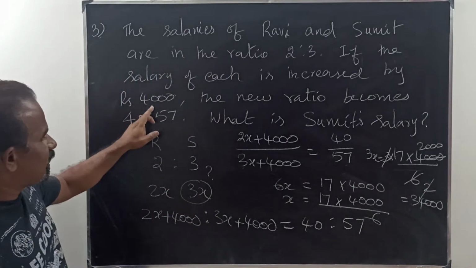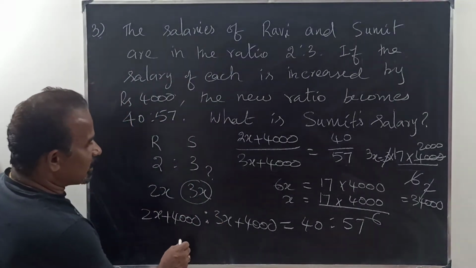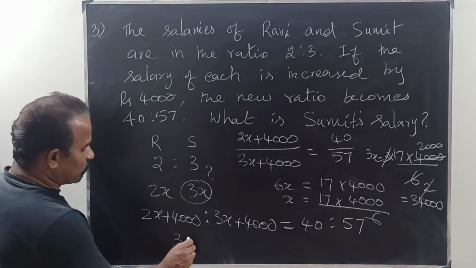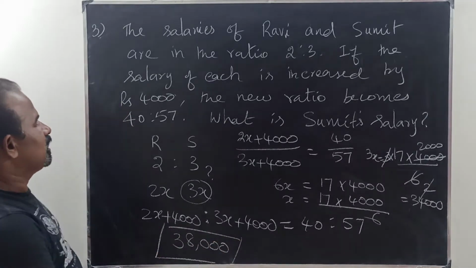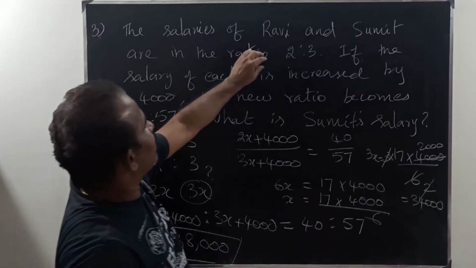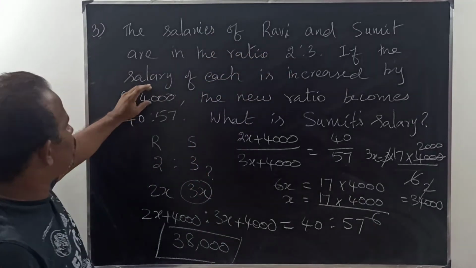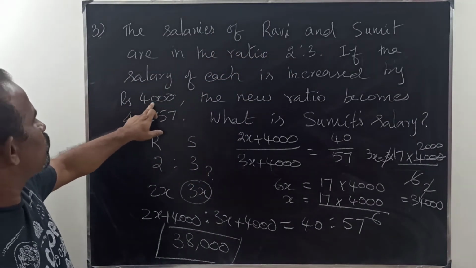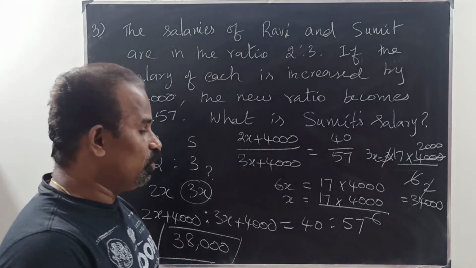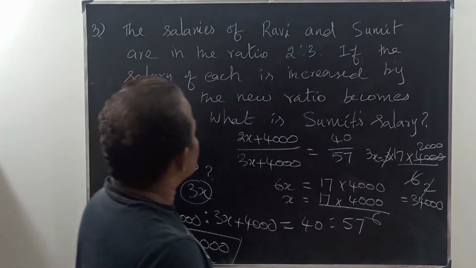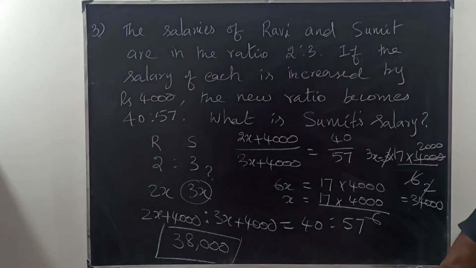Now the 4,000 increased, so therefore the answer is 34,000 plus 4,000, therefore 38,000. Because this 3x is the old salary ratio, after increment each gets rupees 4,000. So the new salary becomes 38,000. Next is problem number 4.